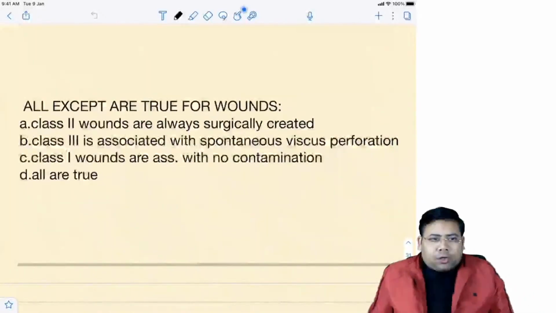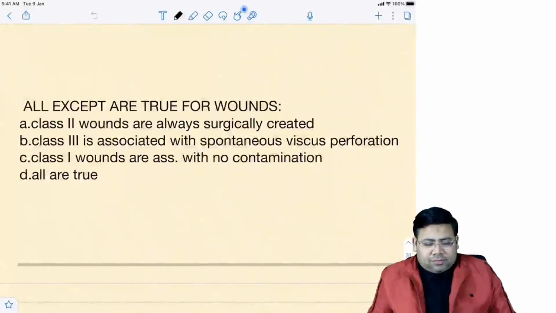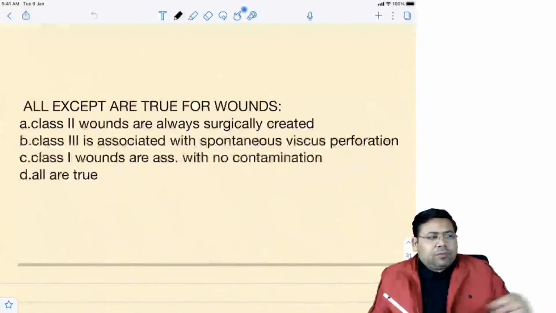All except are true for wounds. Class 2 wounds are surgically created. This is option 1. All except, you need to find the false one. Class 3 wound is associated with spontaneous viscous perforation. Class 1 wounds are associated with no contamination, and all of them are true. Can you tell me what is the answer?